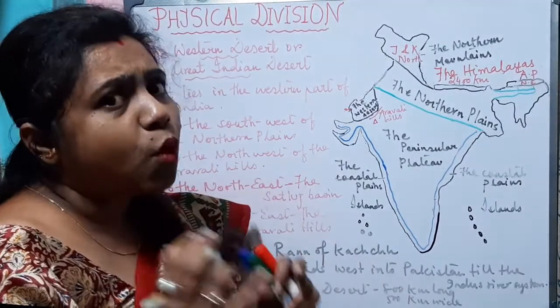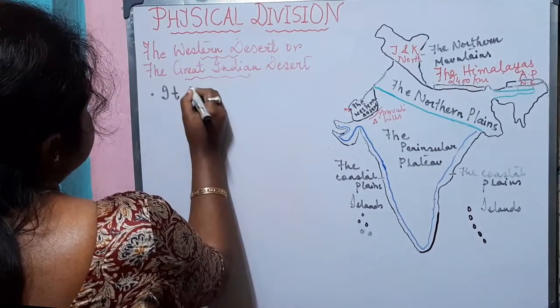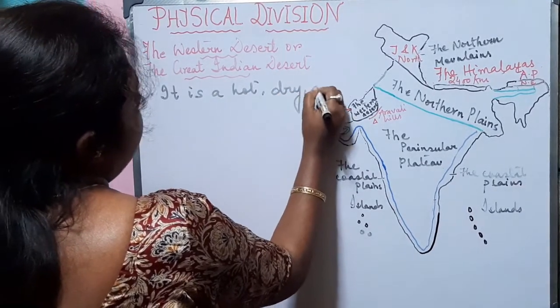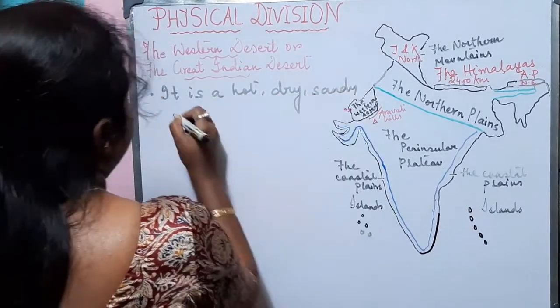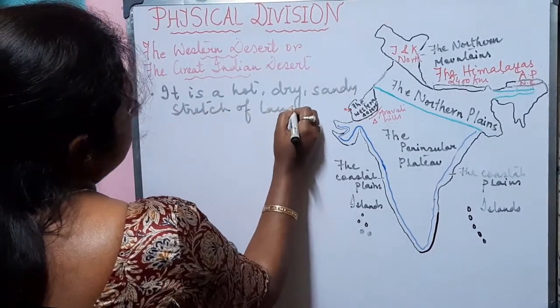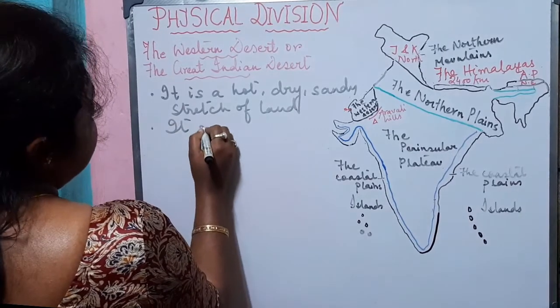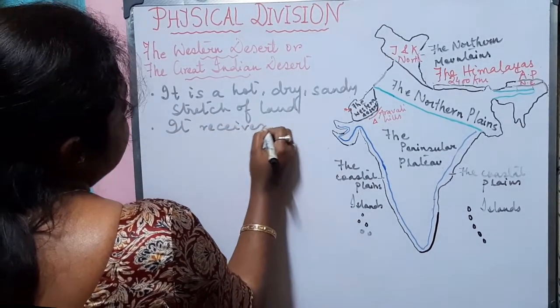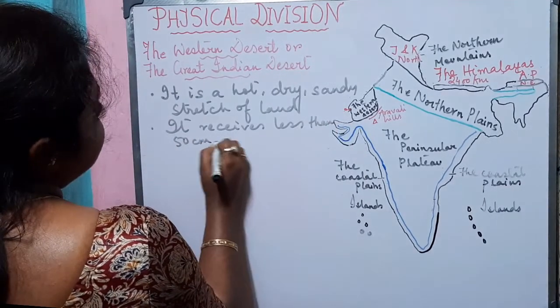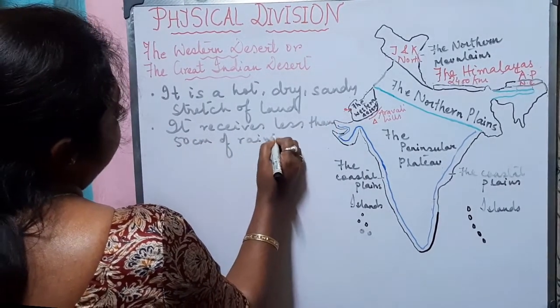Now let us know more about the Great Indian Desert. The Great Indian Desert is a hot, dry and sandy stretch of land. It receives less than 50 centimeter of rainfall.